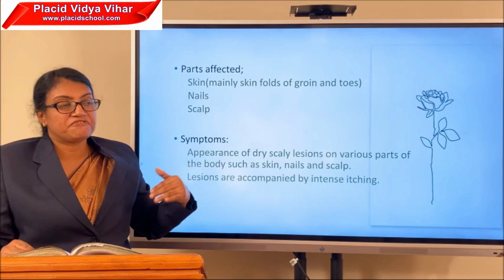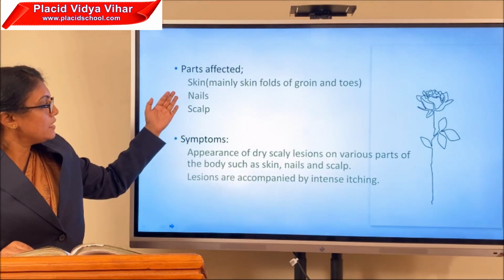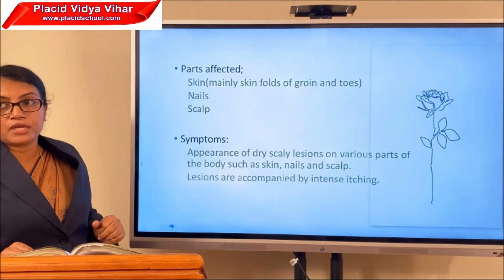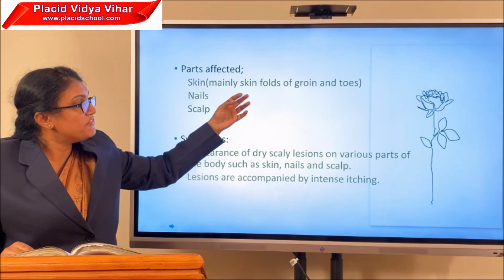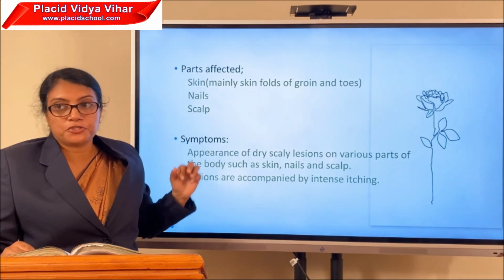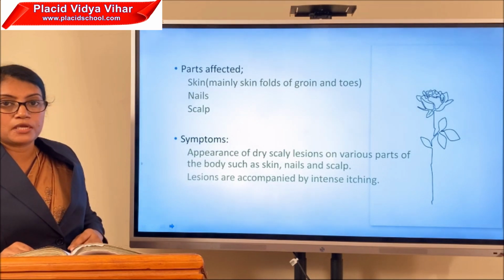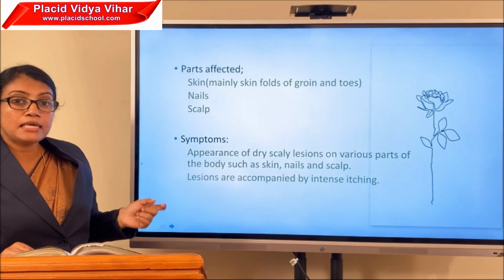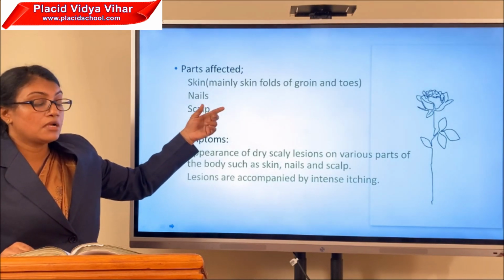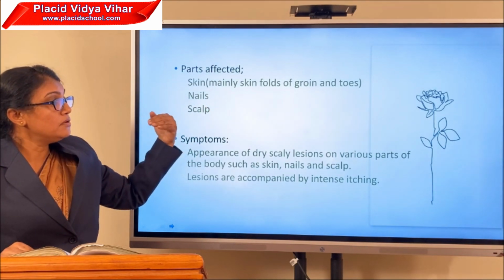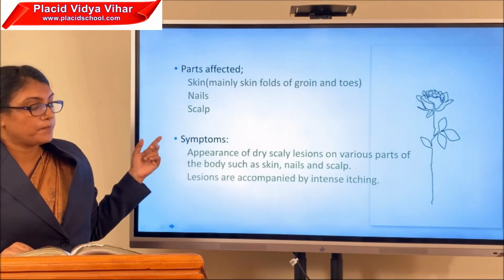The different parts of the body affected by these fungi include the skin, nails and scalp regions. The skin folds of the groin and toes are more commonly affected by the fungi. Can you say why? Because heat and moisture thrive in such regions, and it is a very favorable environment for the growth of the fungi.